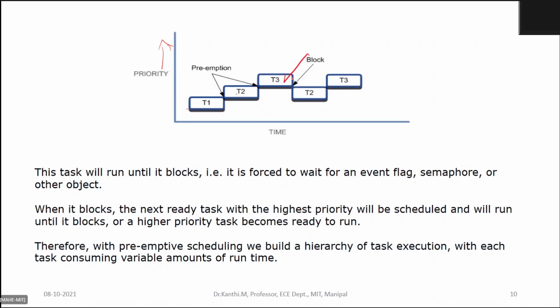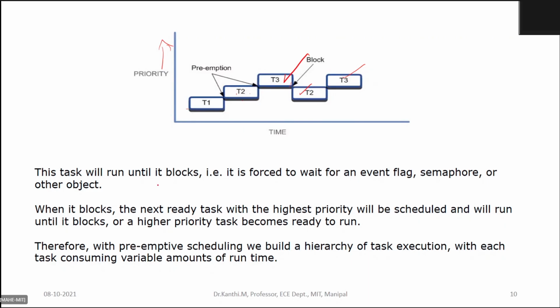And if T3 gets blocked, then among the list T2 is the highest, so T2 will get a chance. Likewise, I have given this randomly. Once T3 comes out of the blocking state, again it will get a chance for execution, maybe until it finishes. Okay.